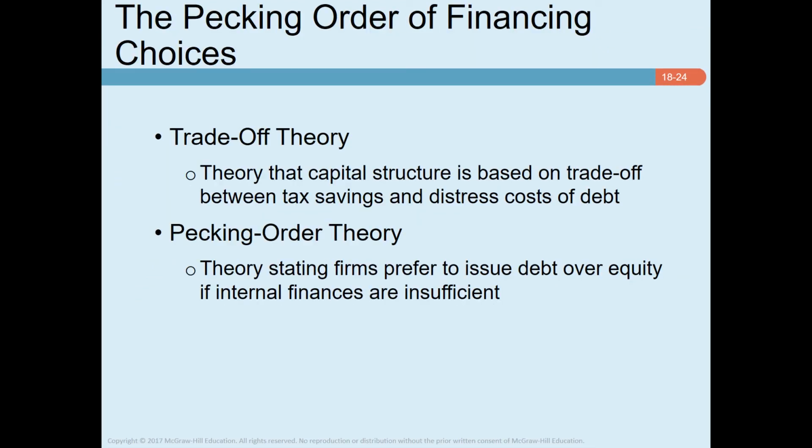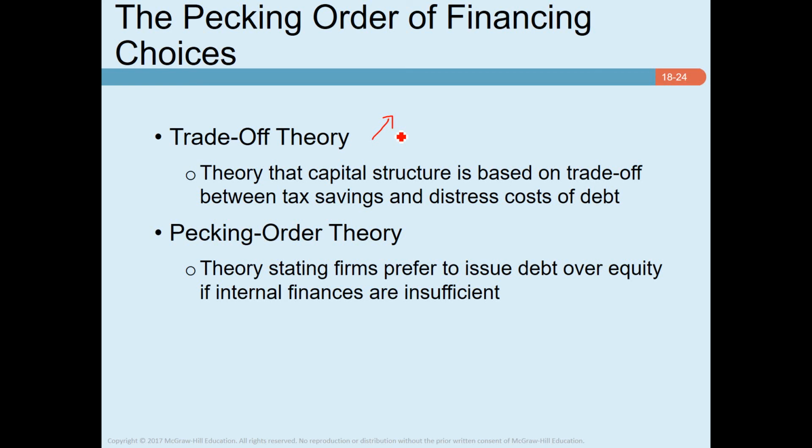This is the last topic today, the pecking order theory of financial choices. These are basically the two main theories of capital structure, trade-off theory and pecking order theory. Trade-off theory was already explained by the graph, if you can remember. We have seen that as the firm uses more and more debt, the firm's value increases initially because the firm gets a tax advantage. However, as the firm uses more debt, the cost of financial distress also goes up. So the firm uses debt up to the point where the tax advantage is enough to offset the cost of financial distress.